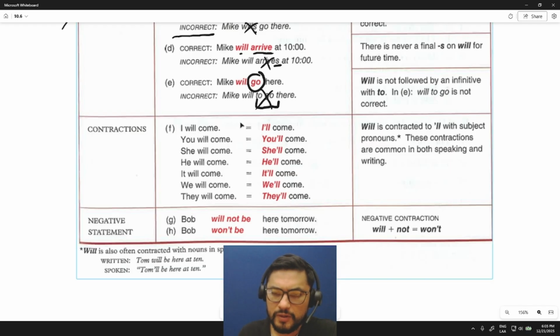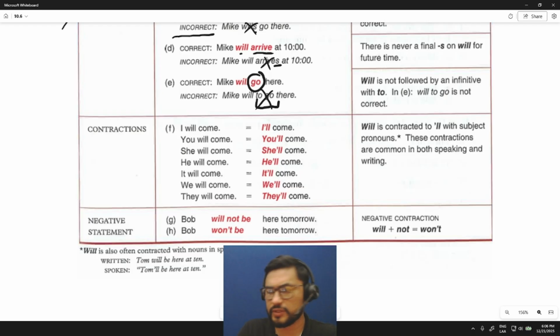So I will becomes I'll, you will, you'll, she will, she'll, he will, he'll, it will, it'll, we will, we'll, and they will, they'll. Okay, so we can use will with contractions with our subject pronouns, right? So we should all know these. You will, he will, she will, he will, it will, we will, they will.